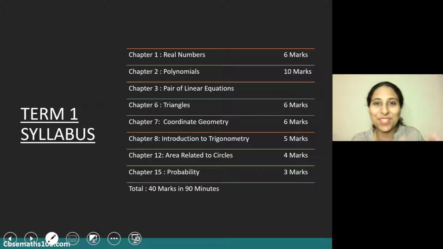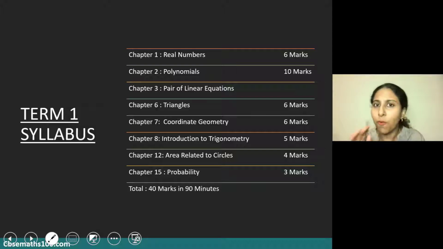So if you look at real numbers, you didn't have that part about Euclid's division lemma, or proof of irrationality. Similarly, in polynomials, you only had to learn about zeros of a polynomial and the relationship between coefficients of a quadratic polynomial, right? In the pair of linear equations, the cross multiplication method is not there. In coordinate geometry, area of triangle is not there. Complementary angles are not there in introduction to trigonometry. So the portions looked quite simple.